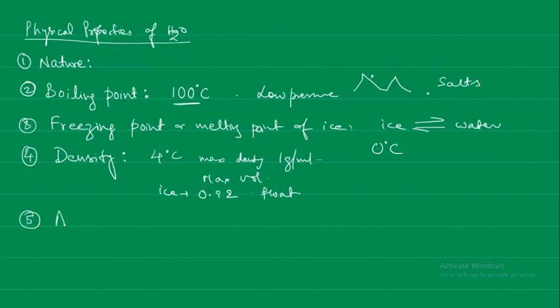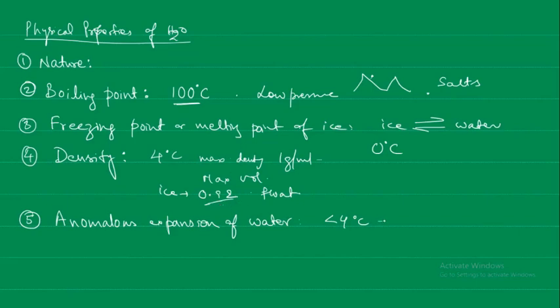Next is the anomalous expansion of water. So water has this unusual physical property. When it is cooled, it contracts, just like other liquids. But below 4 degrees centigrade, what is going to happen? It starts expanding. Like what we saw here, becomes ice, density is becoming less because it is expanding.